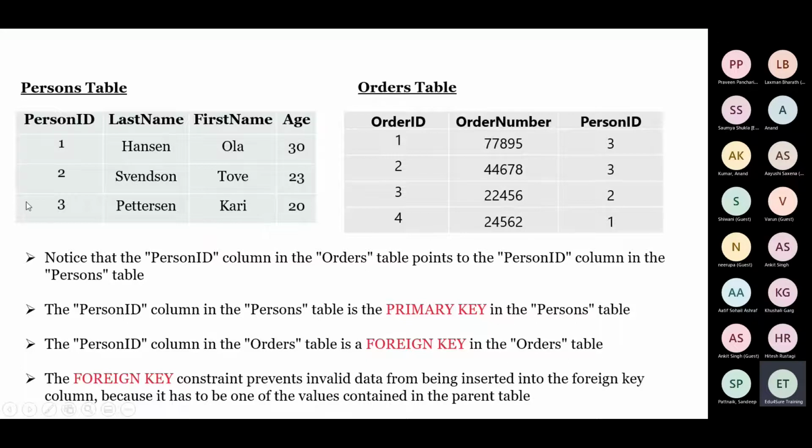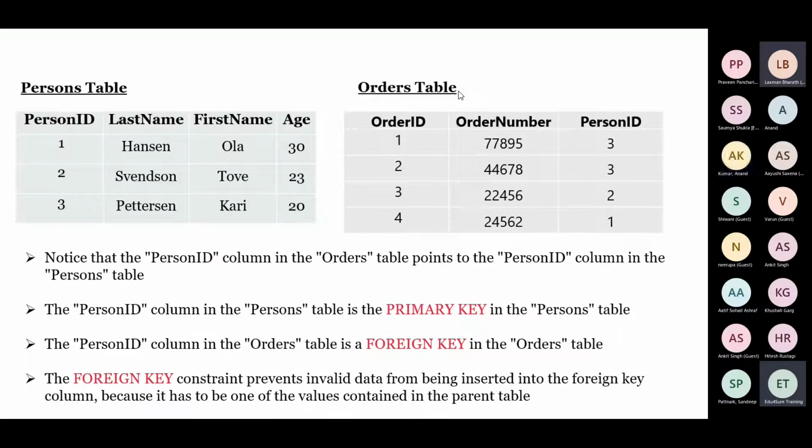We have a persons table where we have maintained their ID, first name, last name, and age. And here we have the information for order ID and order number. Now how can we get to know which person placed this order number? For that, the primary key of this table has been added here, and when the primary key of this table is added in this table, it is called the foreign key of this table. Understood?